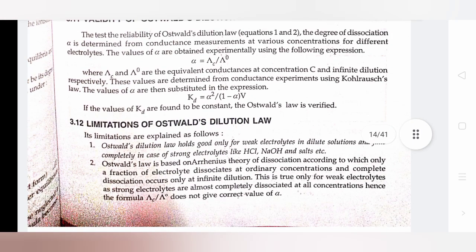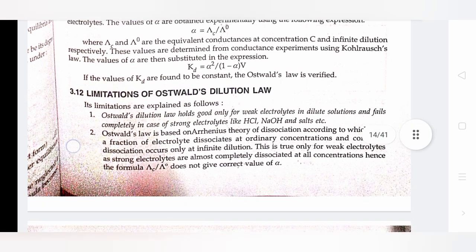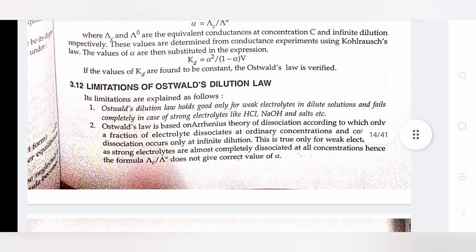These values are determined from conductance experiments using Kohlrausch's law. The values of alpha are then substituted in the expression Kd equals alpha squared divided by 1 minus alpha, into V. If the values of Kd are found to be constant, Ostwald's law is verified.